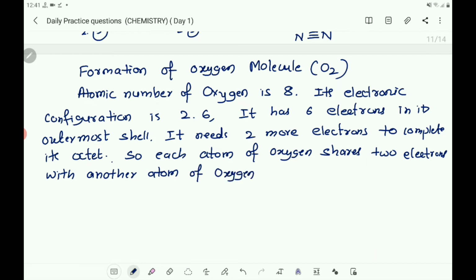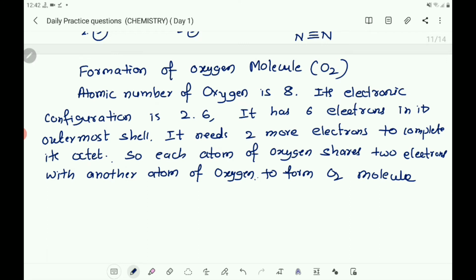With another atom of oxygen to form an O2 molecule. To form the O2 molecule, the 2 electrons contributed by each oxygen atom give rise to 2 shared pairs of electrons.